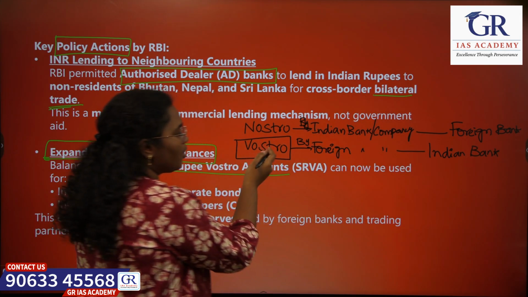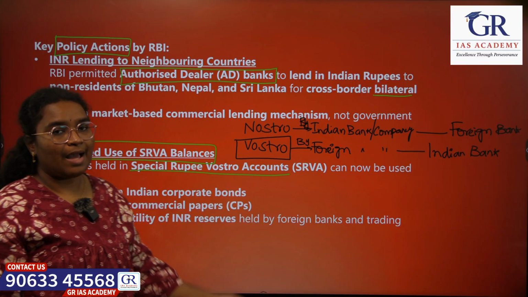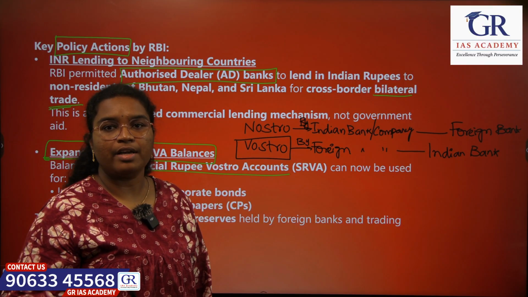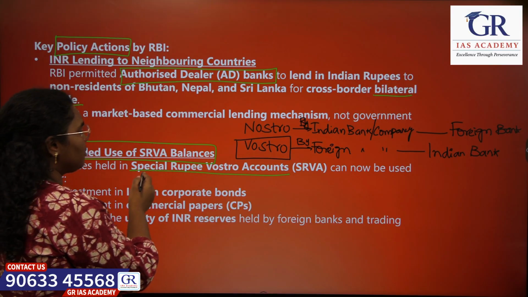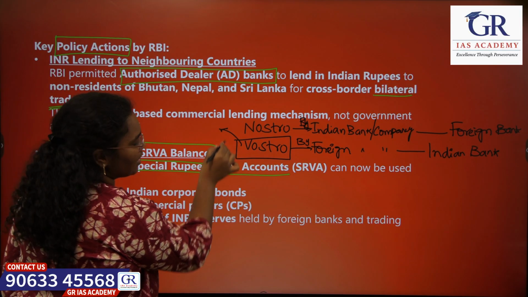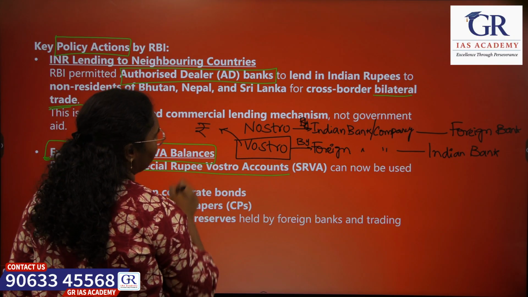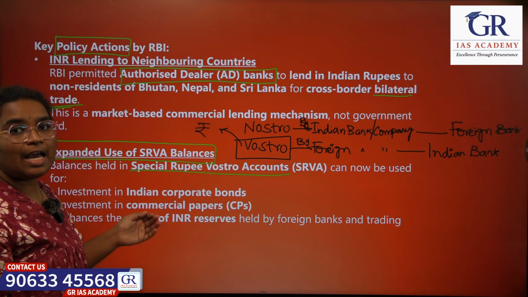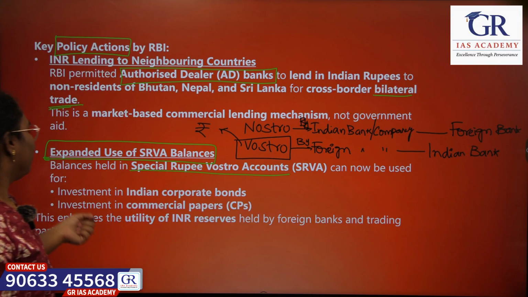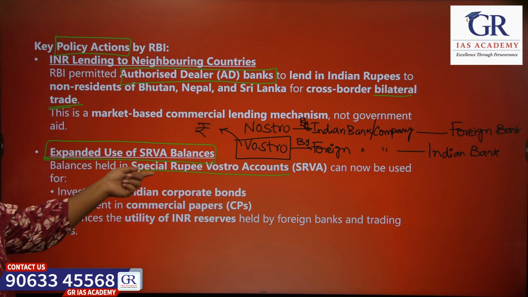So we are talking about the Vostro account now. It is a bank account by a foreign company in India. So the special rupee Vostro account is a special type of Vostro account where the account is denominated in terms of rupee. So recently RBI has expanded the use of SRVA balances.